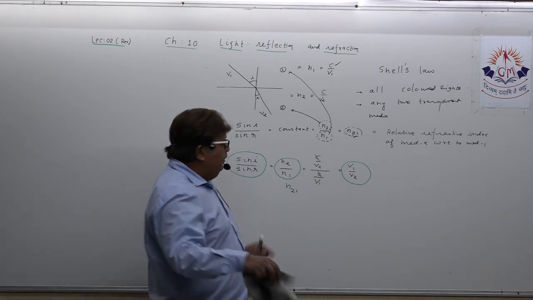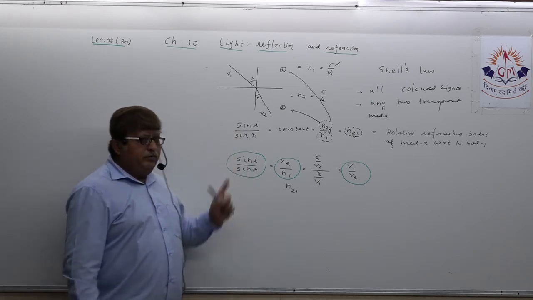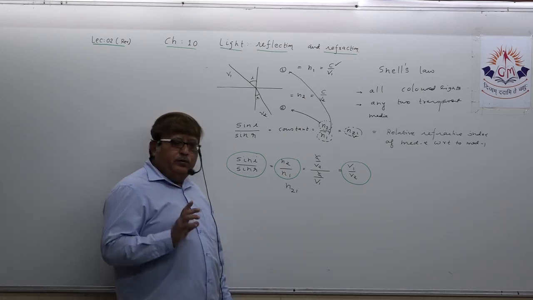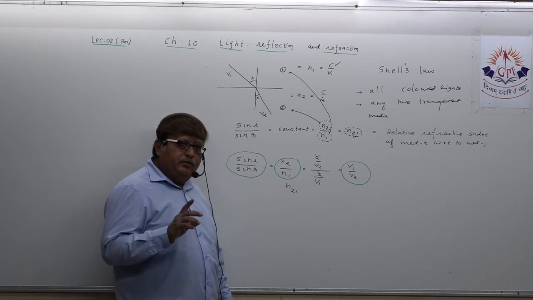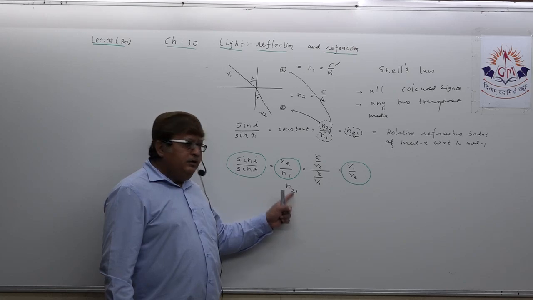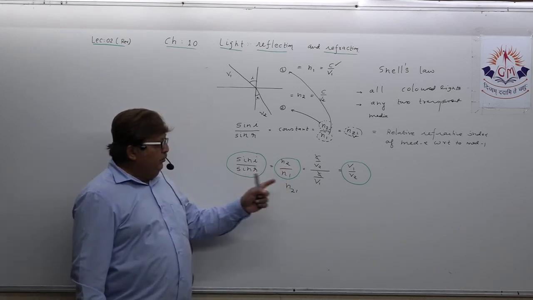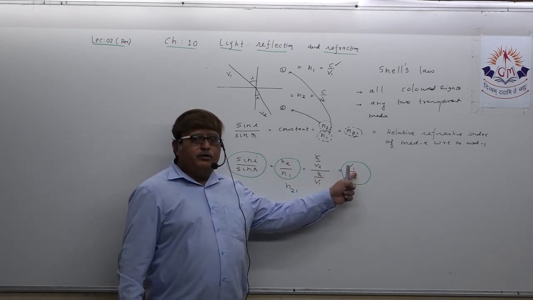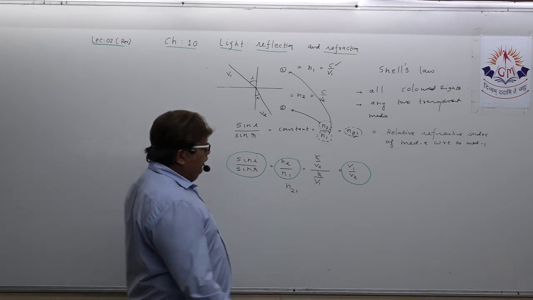Understand? Now, dear student, this has to remain in your mind forever. Sin i upon sin r equal to n21, that is n2 upon n1, equals v1 upon v2. This has to be in your mind.